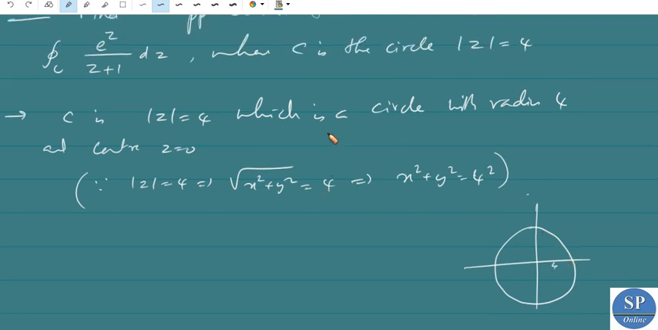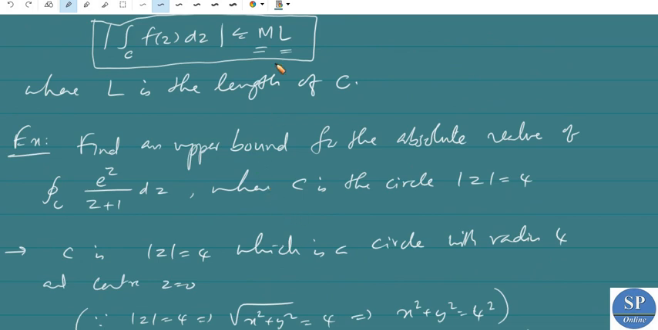Now L is the length of this C. Here C is the circle mod z is equal to 4, a circle with radius 4. Length is 2 pi r. Here the radius is 4, so this is 2 pi into 4, that is 8 pi. So to apply the ML inequality, L is equal to 8 pi.